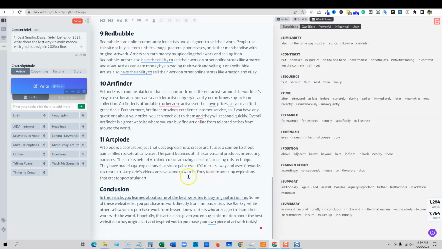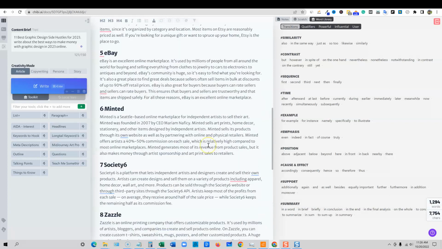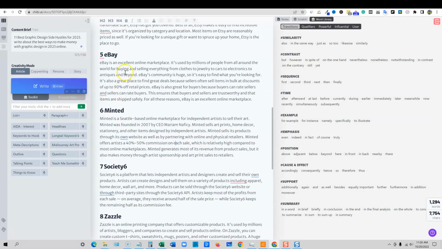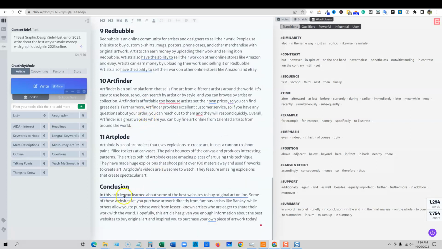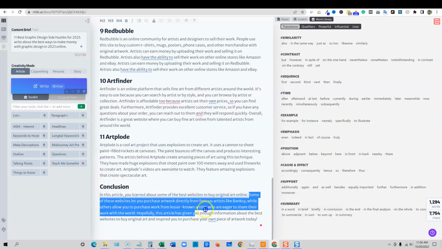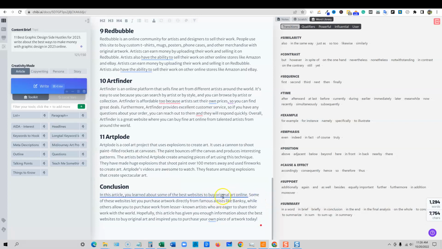Okay, so like right here, we would probably need to read through, because these websites are actually places that allow you to sell your art online. So this paragraph, it's not really what we talked about in the article. So that's an example of any AI. You actually would want to go and fix this right here, that it's wrapping up places you can sell your art and not buy. But I mean, technically, I guess people are going to these sites to buy art as well, but you're just going to use them to sell your own art, right?